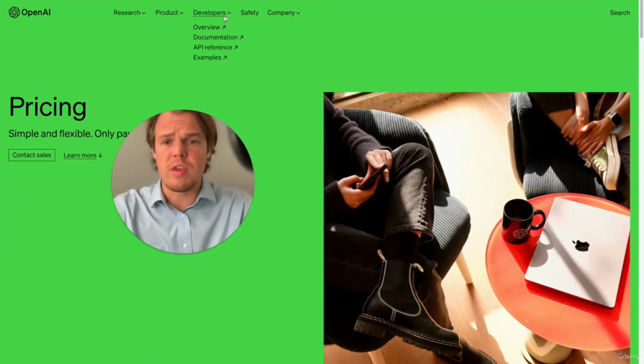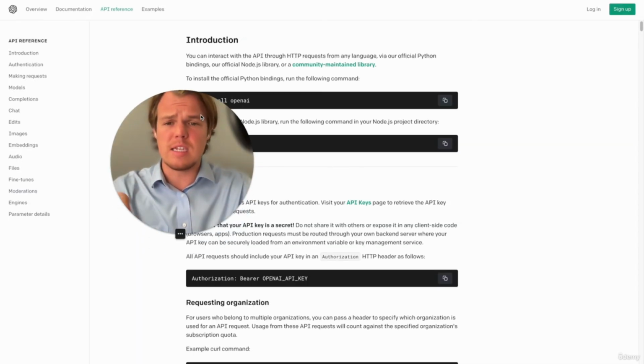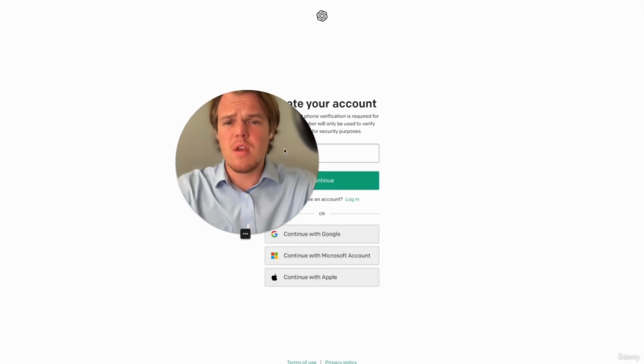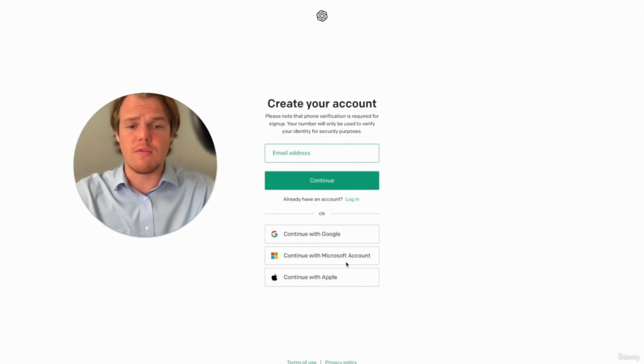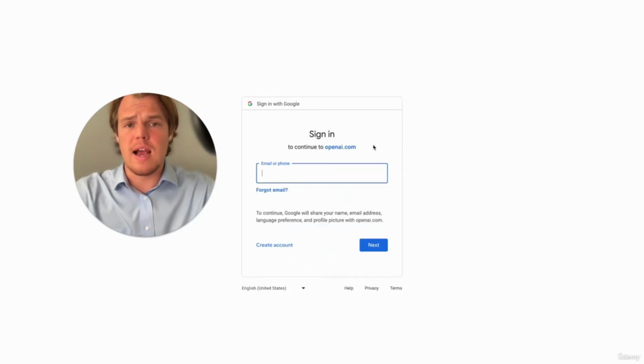From here, what we can do is I'm going to go ahead and link this page in the description below. All you need to do is come up here and hit sign up. Once you hit sign up, either put your email address in there or continue with Google, Microsoft, or Apple. From there, you're going to create your OpenAI account.